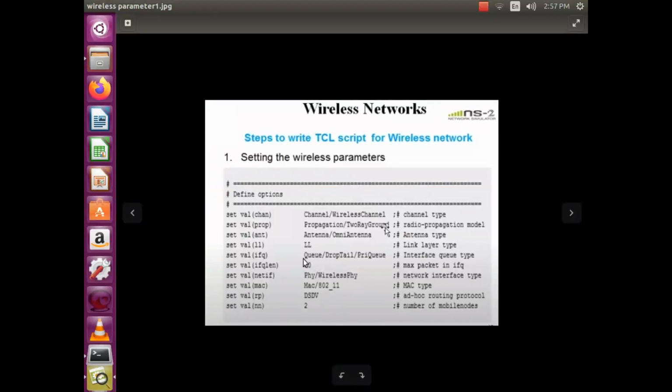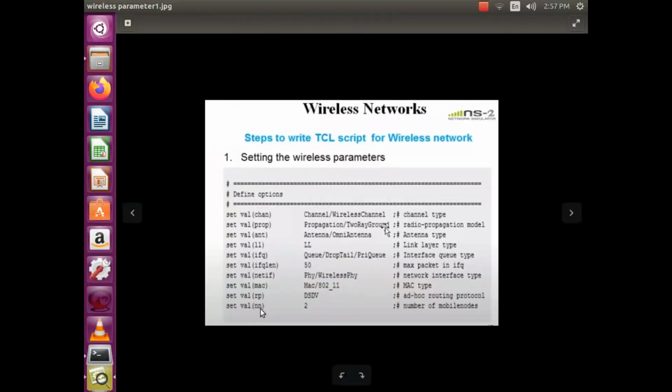It depends upon the problem or the environment in which you are executing, so you can vary the queue size also. As I said, the type of the network interface is considered as wireless physical interface, and then the routing protocol that we use is DSDV, destination sequence distance vector protocol. We can use other protocols like OSPF, RIP, link state routing, reactive, proactive routing algorithms, ad hoc, static routing algorithms. Various routing algorithms can be used.